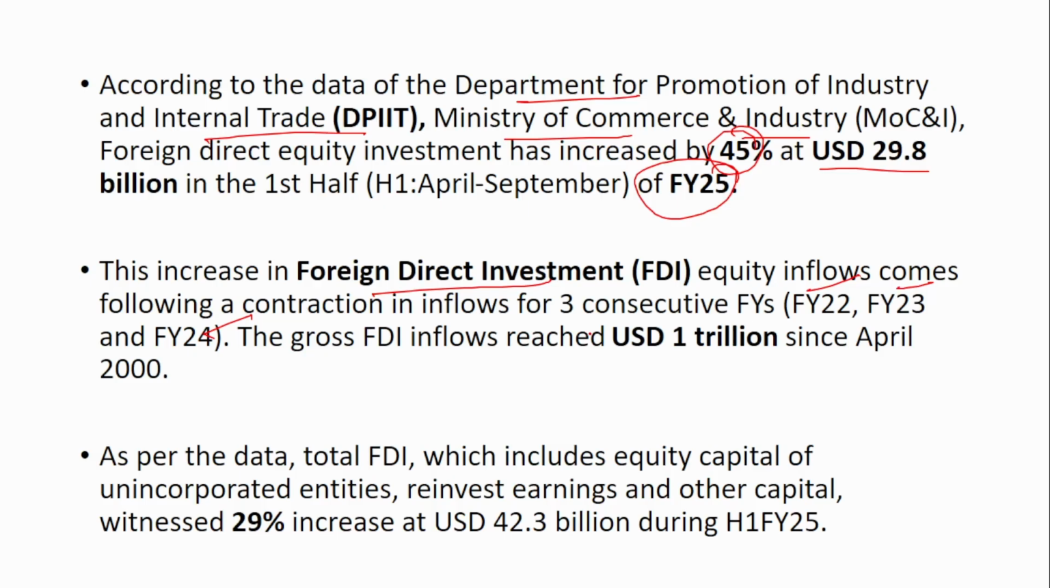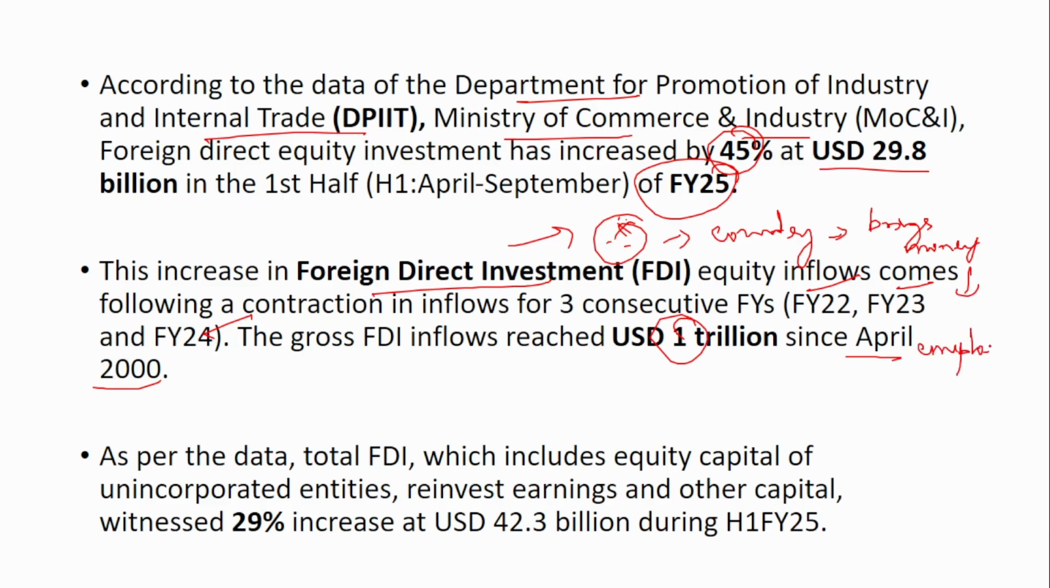So in these 3 years, there was a contraction of foreign direct investment compared to the previous years. But now in the first half itself, it was 45% more than the previous first half. The gross FDI inflows reached 1 trillion since April 2000. Foreign direct investment is very important for the growth of the country. It not only brings in money, but also provides an n number of employment opportunities, which is very important. It also builds the infrastructure even more.